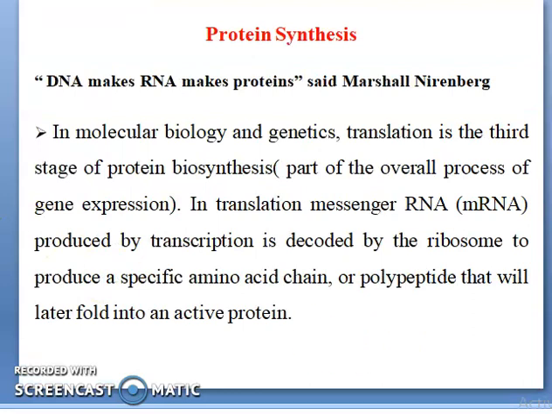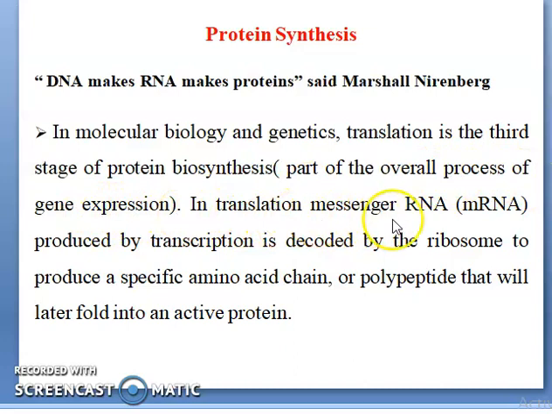The next one is protein synthesis. How is protein synthesized? The simple idea is that DNA makes RNA, RNA makes protein. This was said by Marshall Nirenberg. In molecular biology and genetics, translation is the third stage of protein biosynthesis, part of the overall process of gene expression.